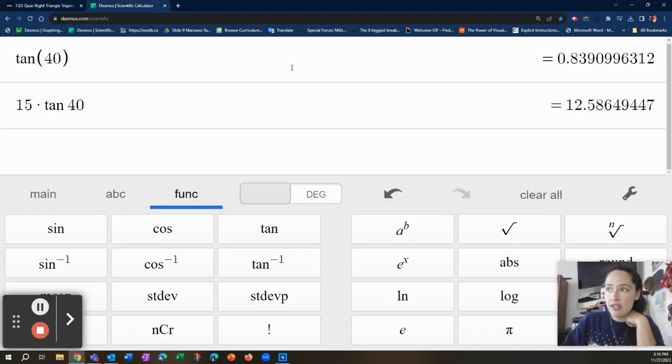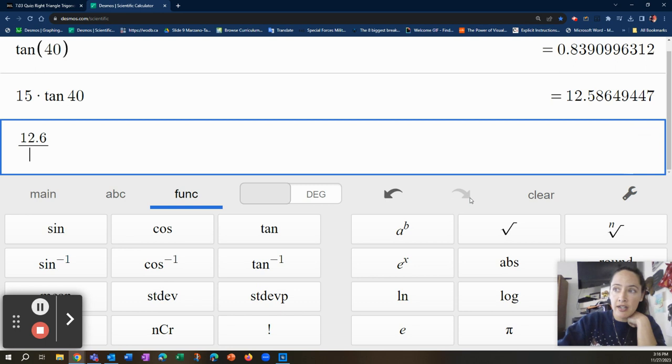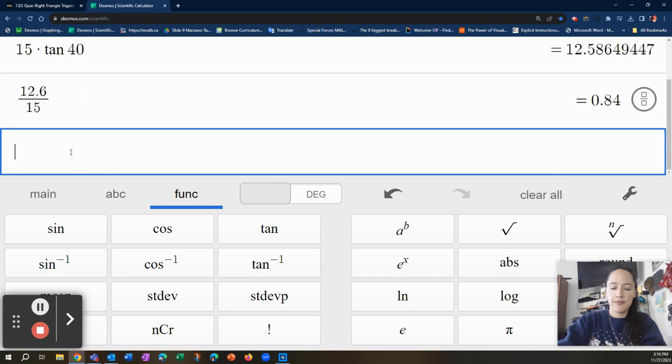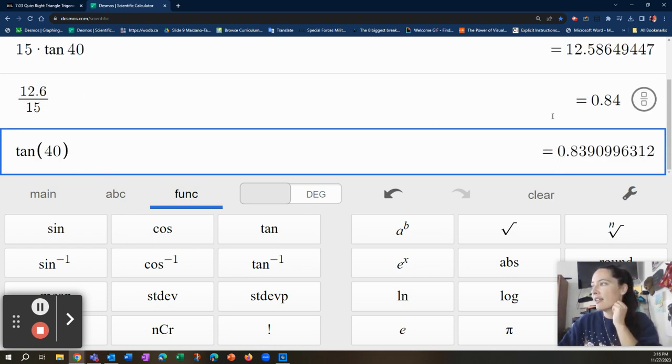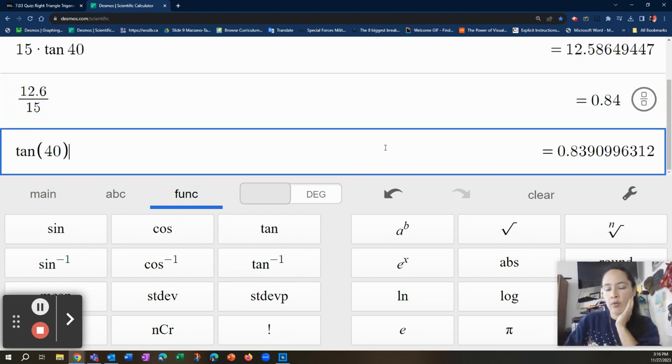Okay, but now let's just watch this. Since I have you here, see the tangent of 40? Well, TOA, it should be opposite, so 12.6 over adjacent, which is 15. Look how close that is to the tangent of 40. So it's estimated, right? Because we rounded that length. But that is what you're doing with these functions.